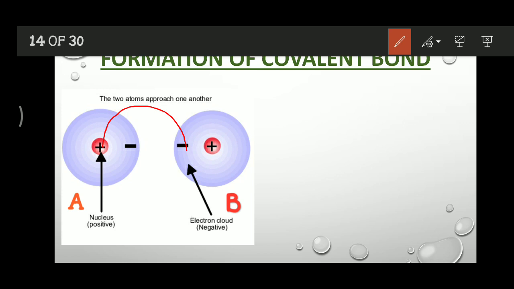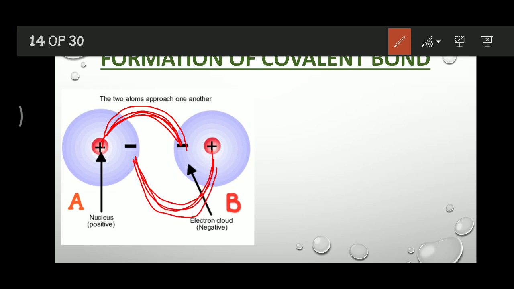The force of attraction between the nucleus of atom A and the electron of atom B is established when two atoms are close enough to each other. Similarly, a force of attraction is also established between the nucleus of atom B and the electron of atom A.